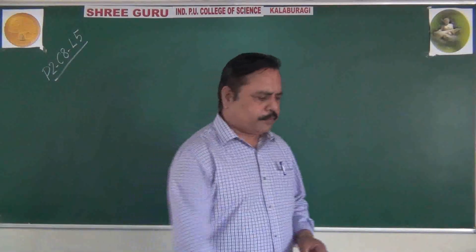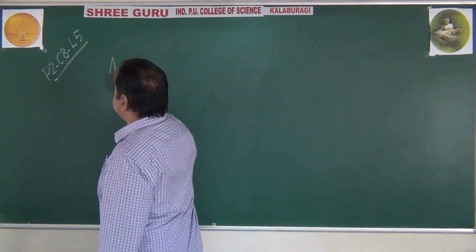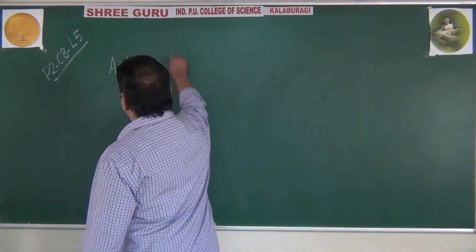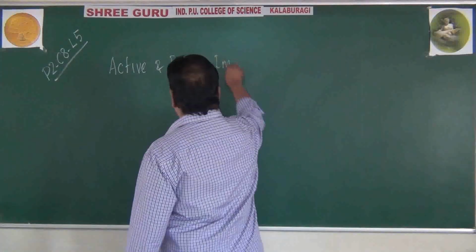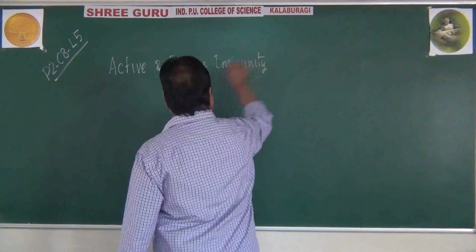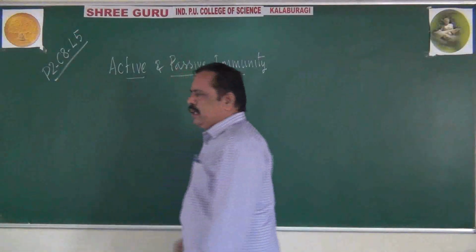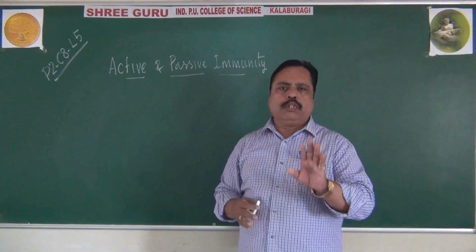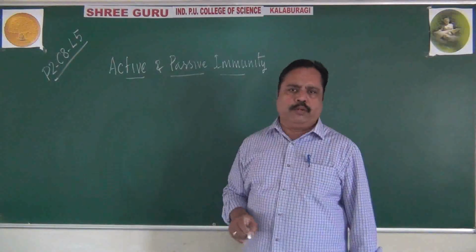We must now know what active and passive immunity are. Immunity means resistance power. We can get this resistance power either actively or passively. Both active and passive immunity come under acquired immunity.